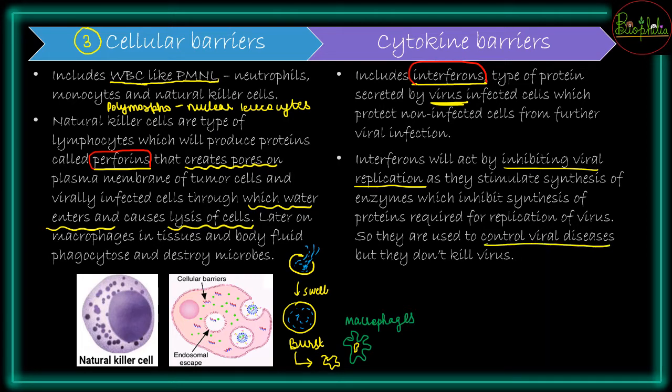So it is very important to know that the virus is not killed by these interferons. The only growth, that is only replication, is going to be inhibited. So क्या होगा, सिर्फ viral replication inhibit होगा, the virus is not killed by these kinds of barriers.